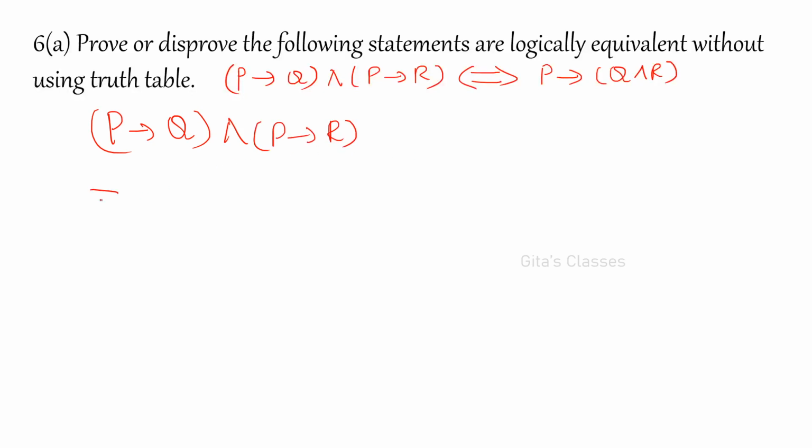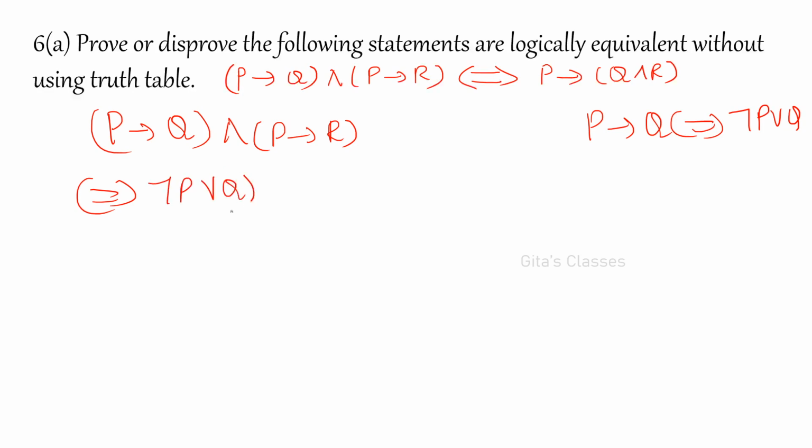So this is equivalent to, I asked you to always remember, P conditional Q is equivalent to not P or Q. Whenever you want to remove this conditional, you have to remember this: not P or Q. So not P or Q, and not P or R. This is what I have done, just removed the conditional.